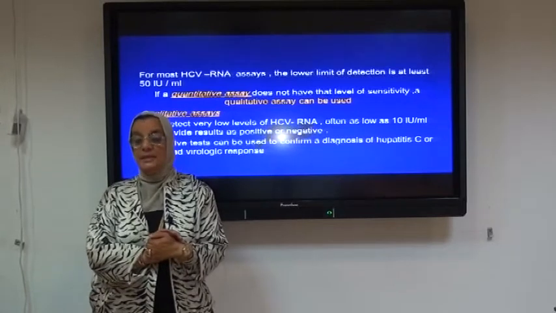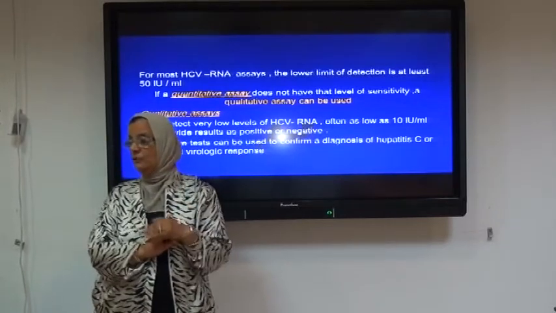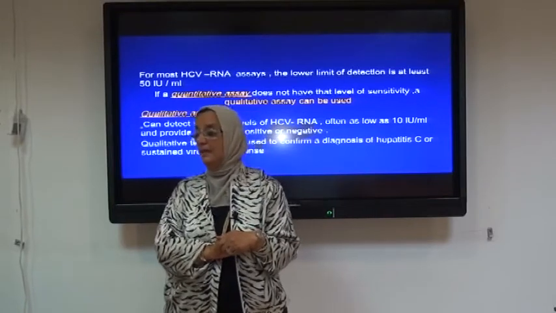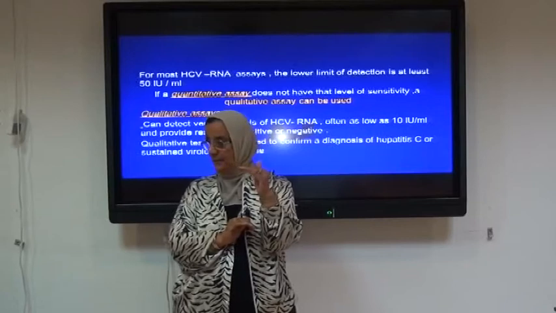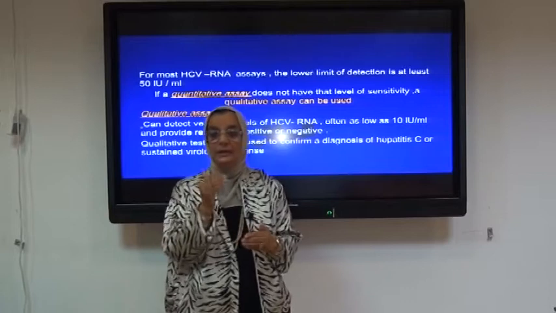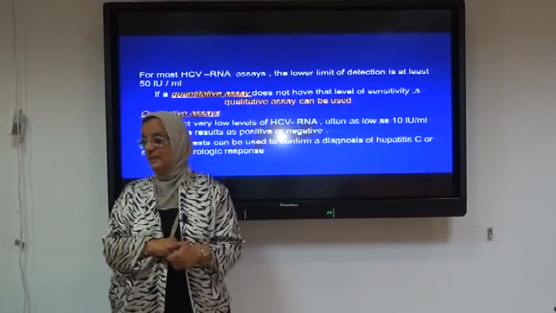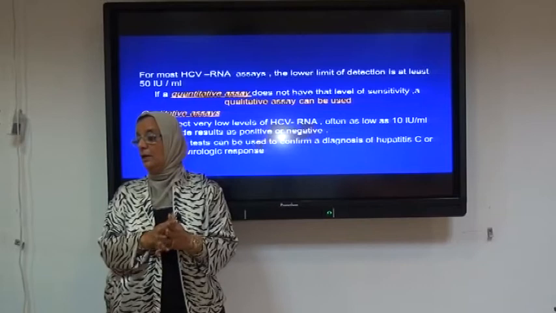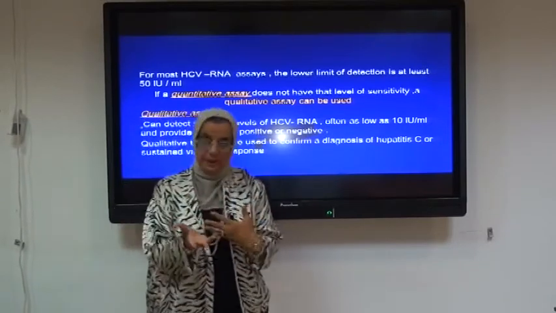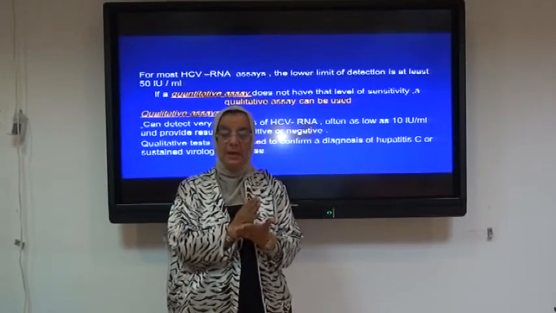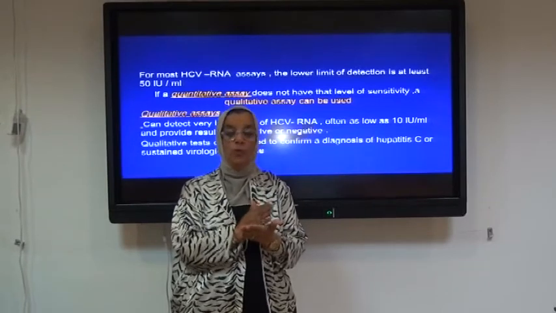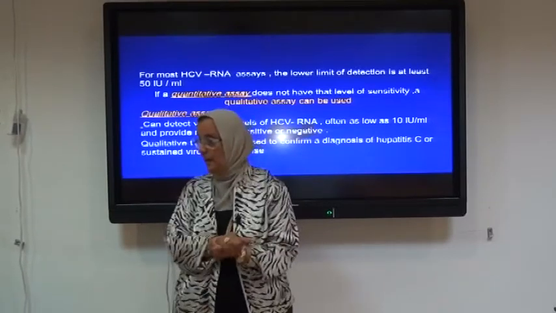For most hepatitis C virus RNA assays, the lower limit of detection is at least 50 international units per ml. If a quantitative assay does not have that level of sensitivity, a qualitative assay can also be used, because the qualitative assay can detect very, very low levels of hepatitis C virus RNA, even 10 international units per ml, and provide results as positive or negative. So detection by the qualitative assay, PCR, is very important to detect the level of the circulating virus in the blood, or the stage of viremia, or the viral load.